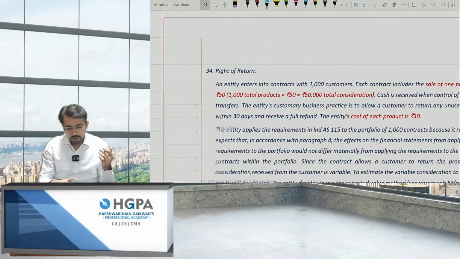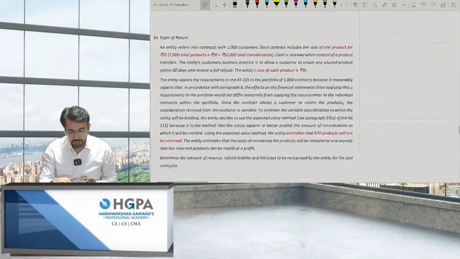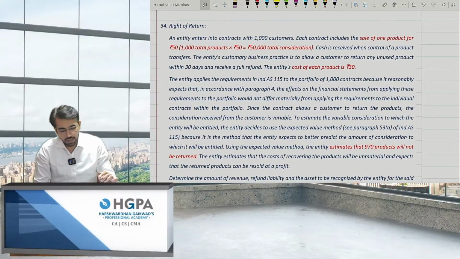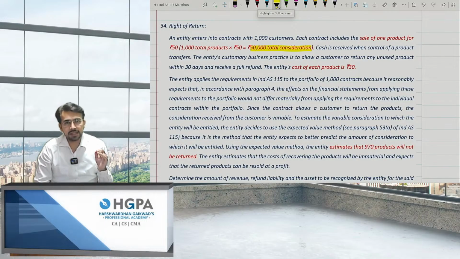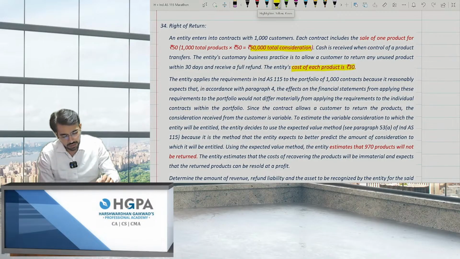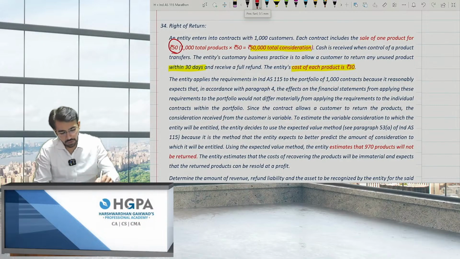Next, right to return, I have taken an example. An entity enters into a contract with 1,000 customers. Each contract includes the sale of one product of rupees 50. That is 1,000 total products into 50, so 50,000 is the total consideration. Cash is received when control of a product transfers. The entity's customary business practice is to allow a customer to return any unused product within 30 days and receive a full refund. The entity's cost of each product is 30 rupees. That means they can return the goods within 30 days. Now, 50 rupees is the sale price and the cost is 30. We got these two points.